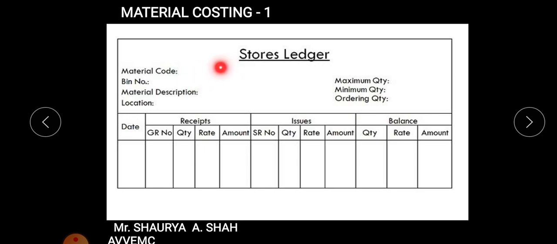So such kind of code will be given from which the material will be identified. Bin number, that is the card number. From the index itself you will come to know under which rack which kind of material is put up, right? Just take a very simple example of your books library in order to understand. You have public libraries, right? You have various kinds of racks in which your books are arranged.